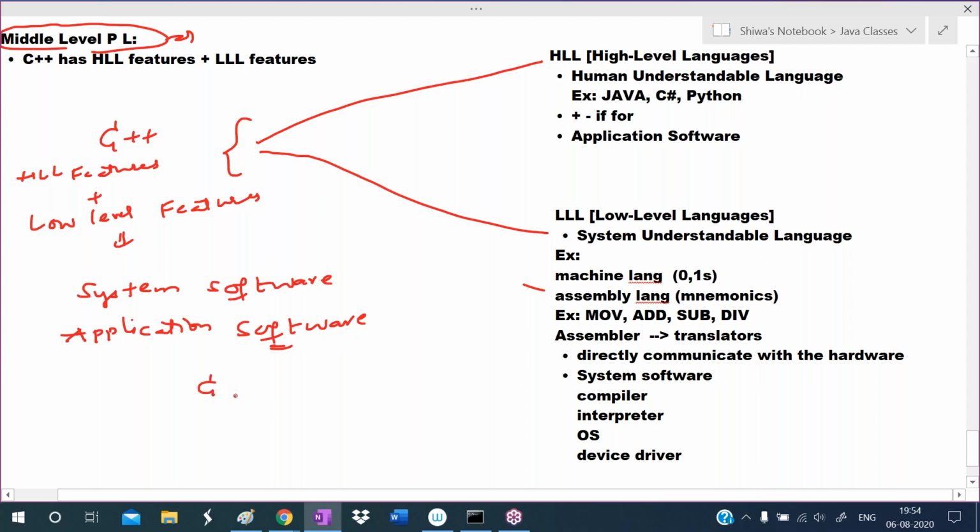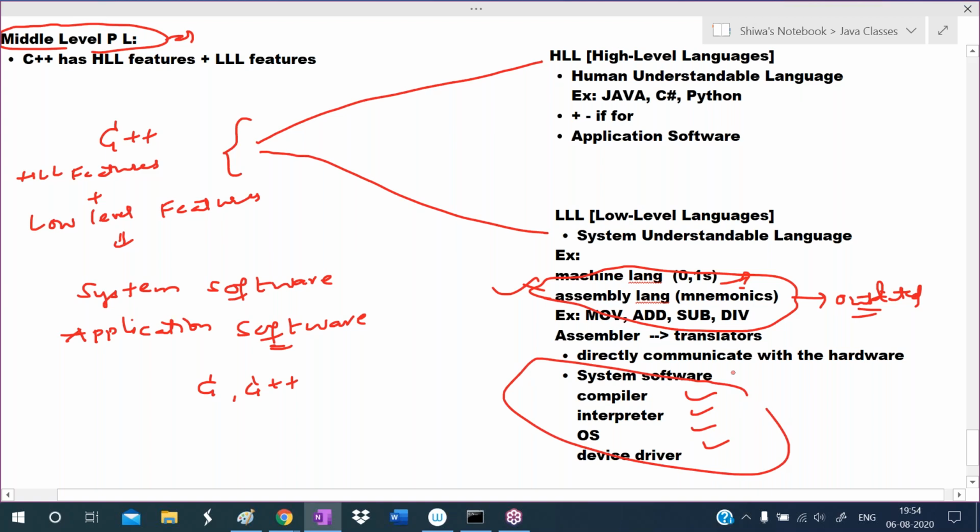After the introduction of C and C++, assembly language became outdated. So what is the purpose of assembly language? We can develop compilers, interpreters, operating systems, and device drivers, meaning we can develop system software. After the introduction of C++, assembly language became outdated. Why? Because using C++, we can develop system software as well as application software.